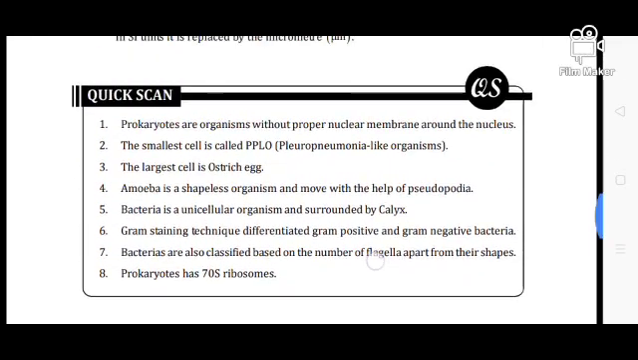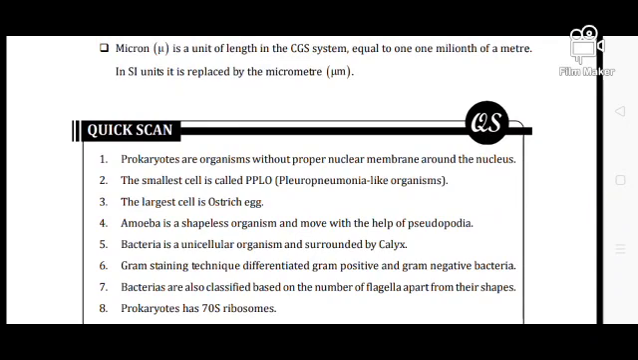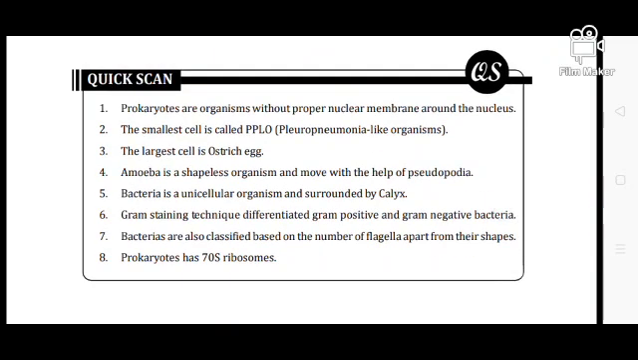Next, a quick revision on the prokaryotes. So what is a prokaryote? Prokaryotes are organisms without a proper nuclear membrane around the nucleus. The smallest cell is called PPLO, pleuropneumonia-like organism. The largest cell is the ostrich egg. So here you have to remember the largest cell is the ostrich egg.